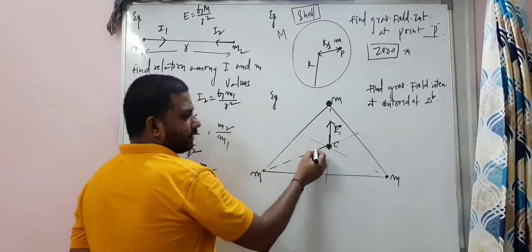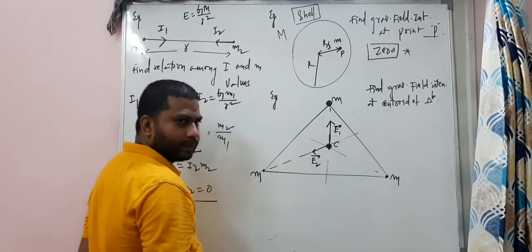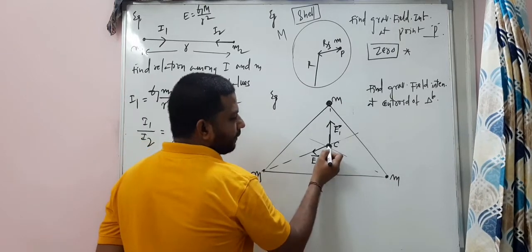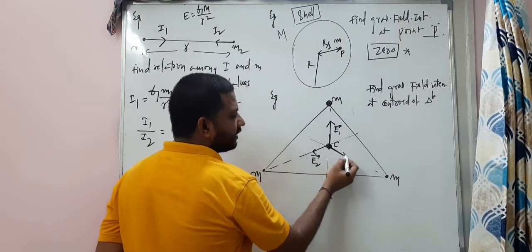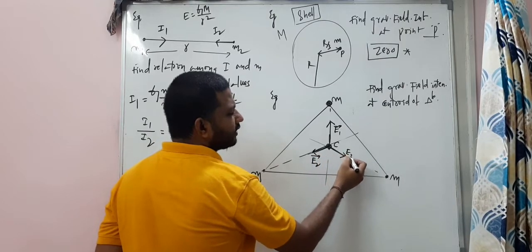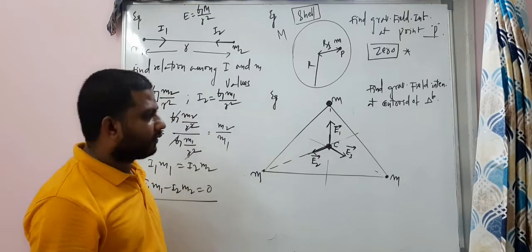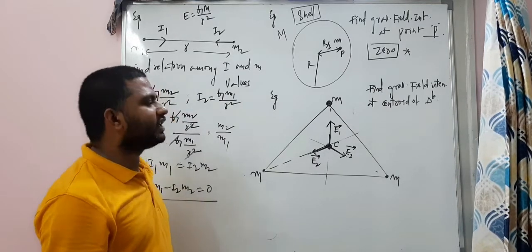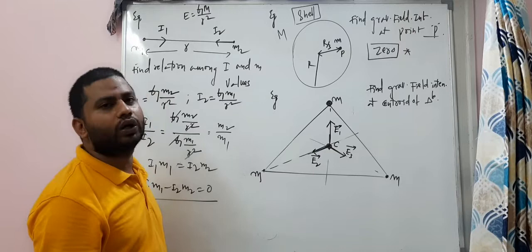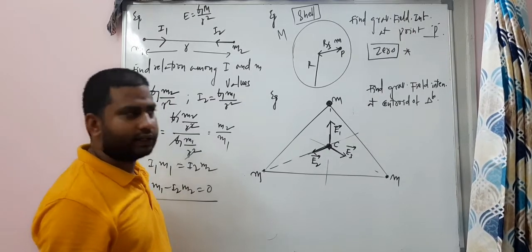Will apply a gravitational field intensity E2 bar. This is the mass. Will apply a gravitational field intensity E3 bar. Right? Can I say E1 bar is equal to E2 bar is equal to E3 bar? Tell me everyone.